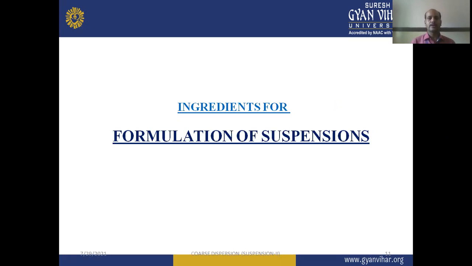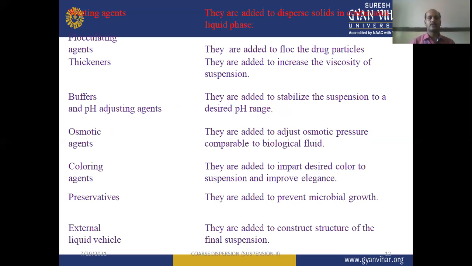Now, regarding the manufacturing or formulation of suspension, there are many ingredients which can be widely used to prepare different types of suspensions. First of all, we have to check that our ingredients or formulating agents or excipients are compatible with the drug or API, the active pharmaceutical ingredient.